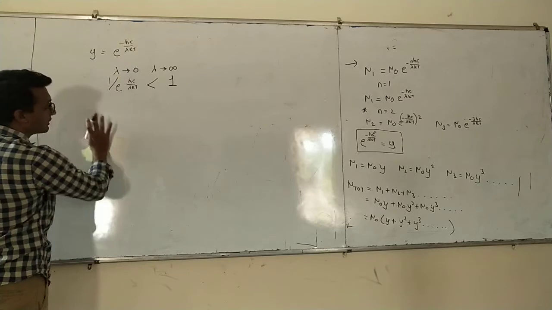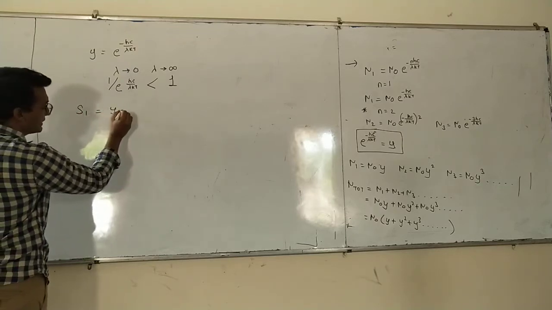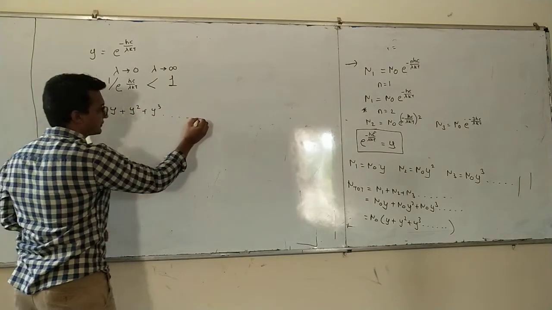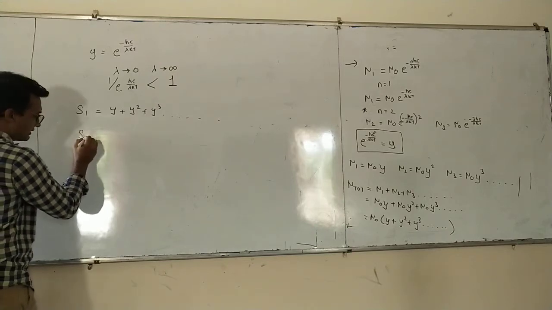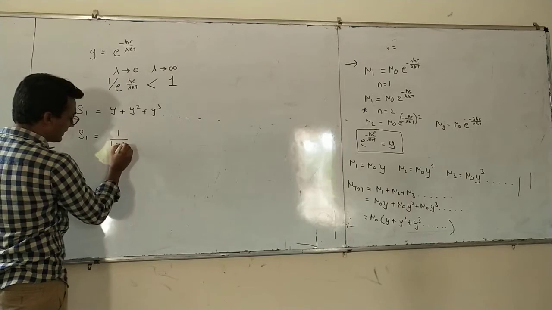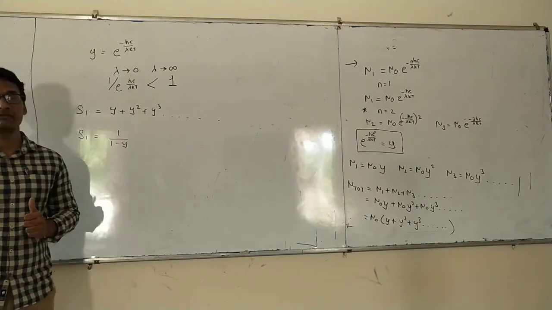Therefore, this summation that we have, y plus y square plus y cube and so on, will be equal to 1 divided by 1 minus y.